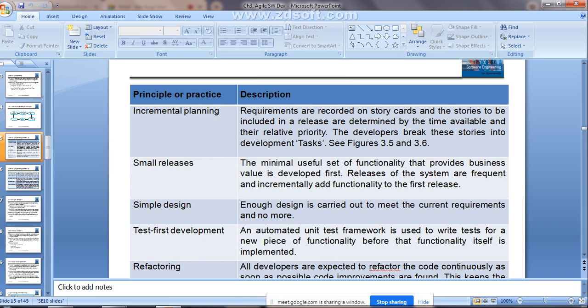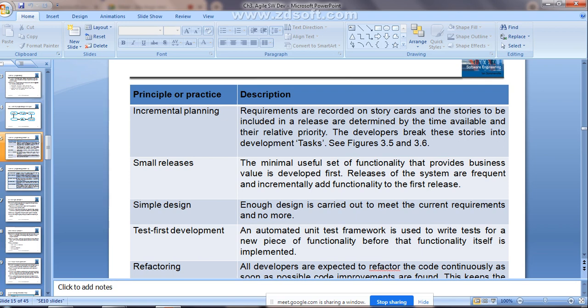The next is test-first development. That means here you are going to use an automated unit test framework. I think JUnit is one of the automated test frameworks you can say. Such test frameworks are used to write the test for a new piece of functionality before that functionality itself is implemented.